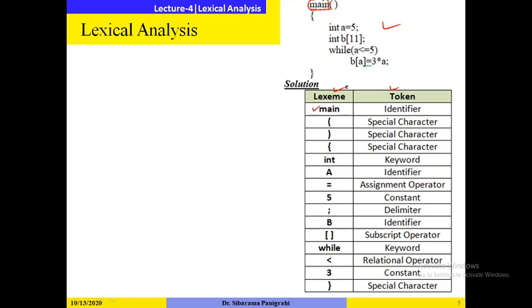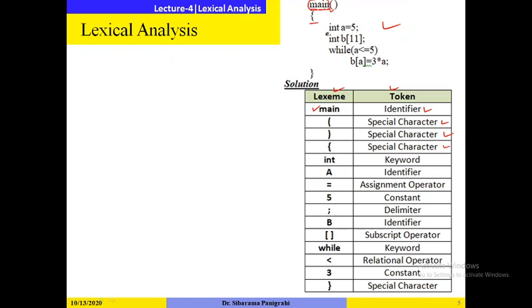So what is the corresponding token? It is an identifier. You know that main is a function name. Name means it is an identifier. Then it scans the next character, that is the open bracket. This is a special character. Close bracket, this is a special character. Then curly bracket, this is a special character.